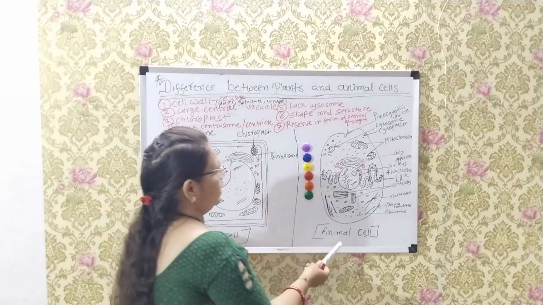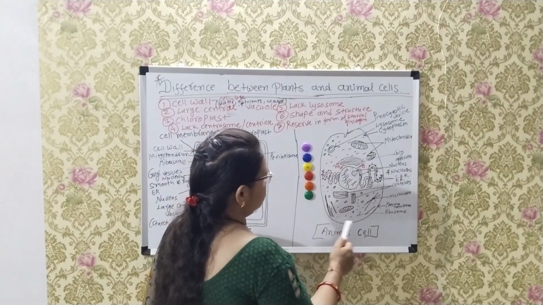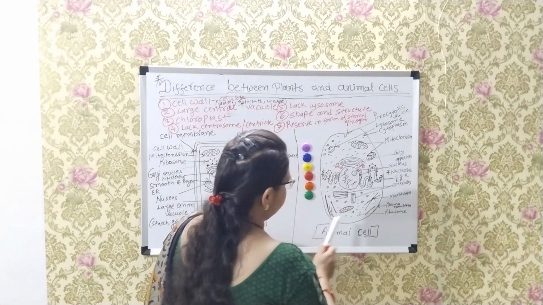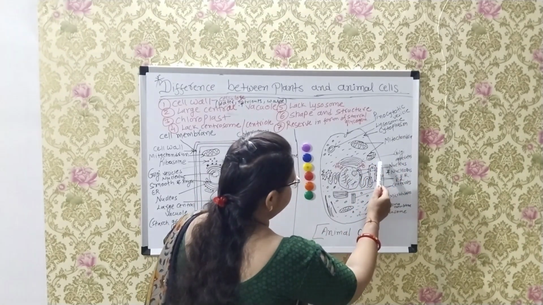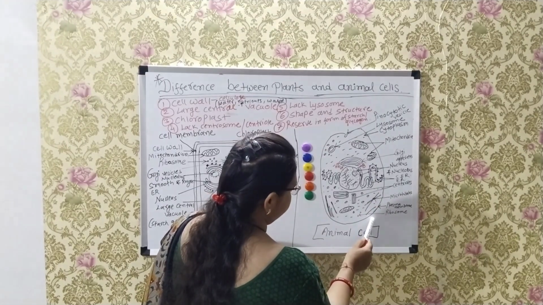Next, here are animal cells. This is an animal cell. This animal cell is without a cell wall, only a cell membrane is found. This is the cell membrane.